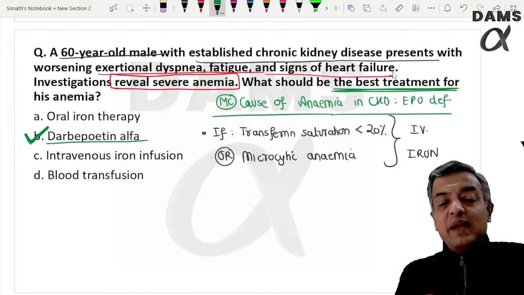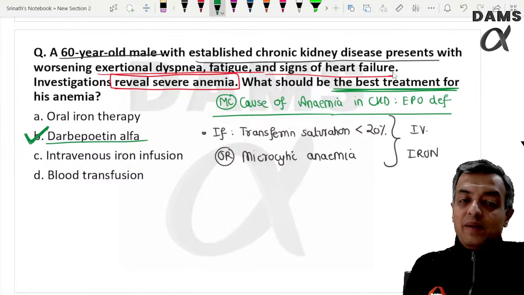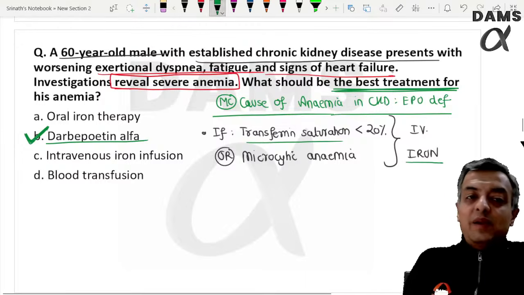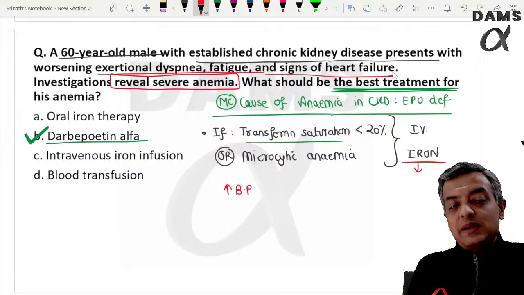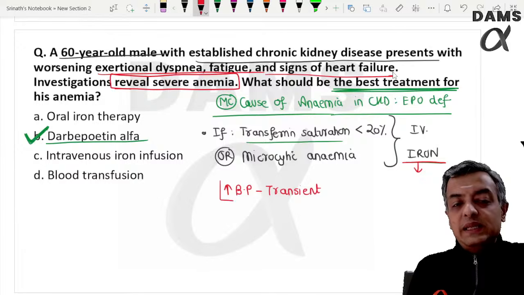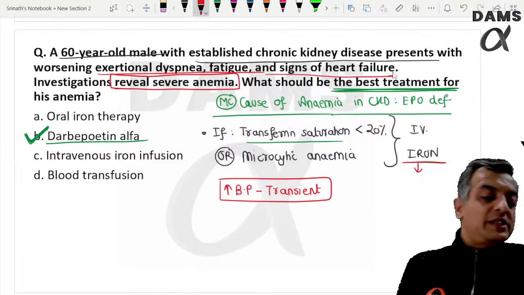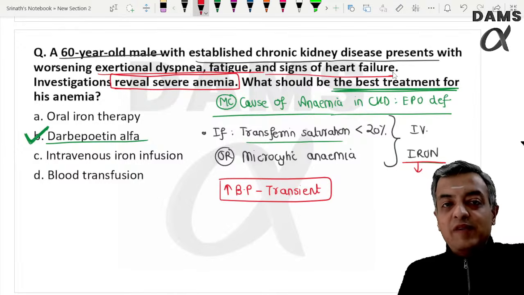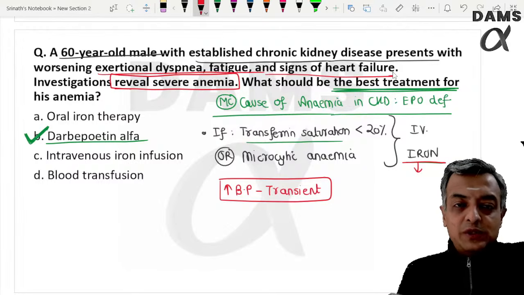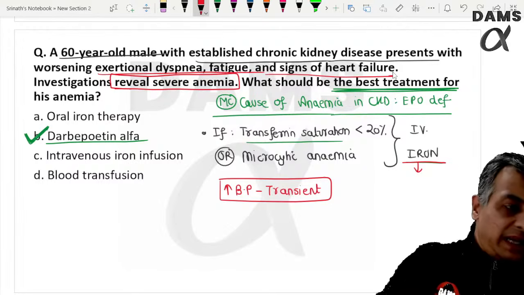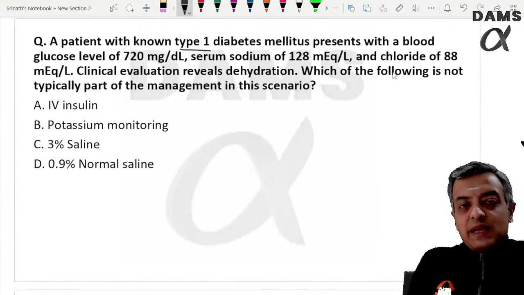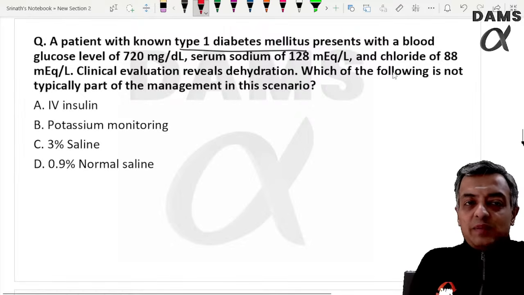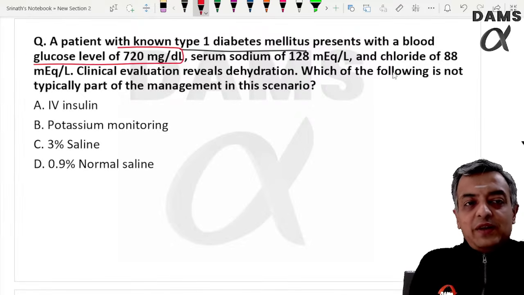Also remember, one of the important side effects of IV iron is a transient increase in blood pressure, which may sometimes affect heart failure adversely. So we have to go stepwise. Correct answer, darbepoetin.